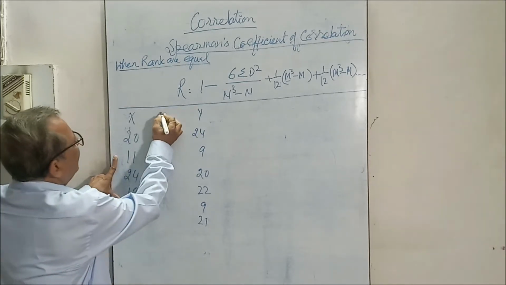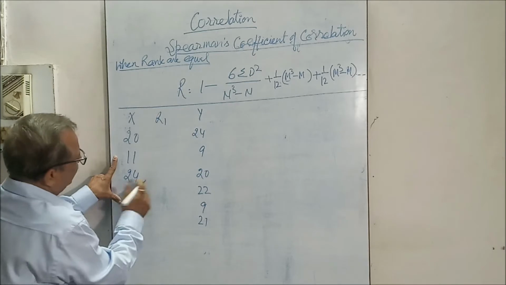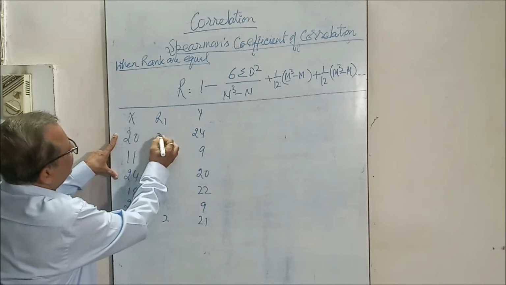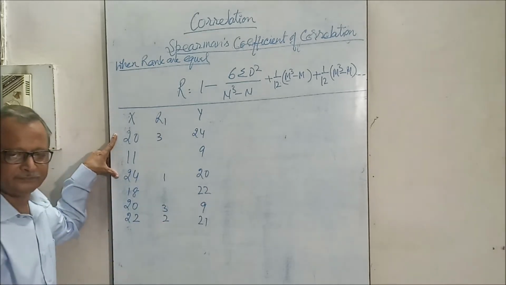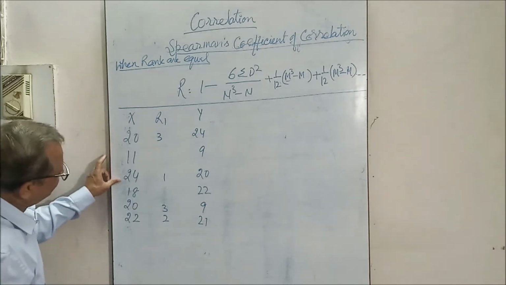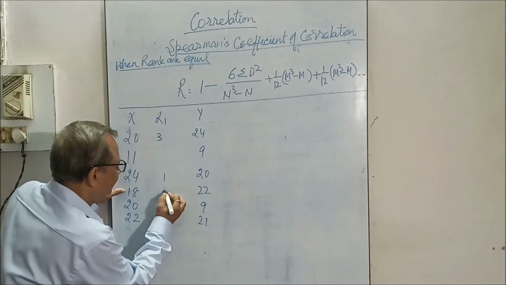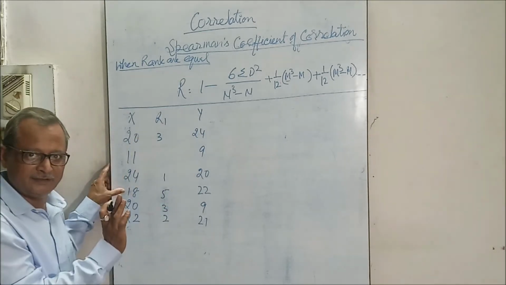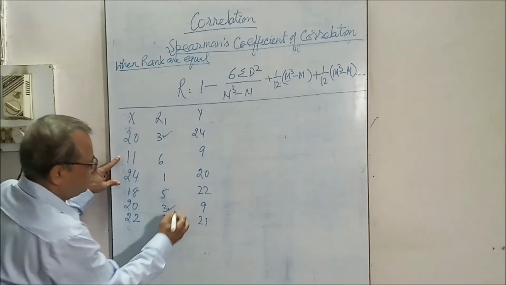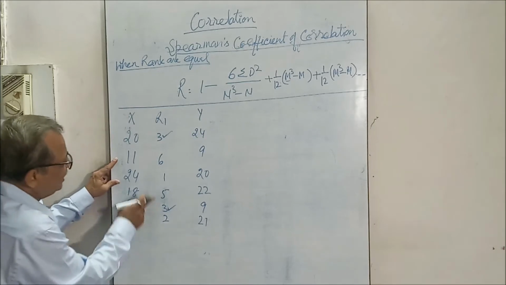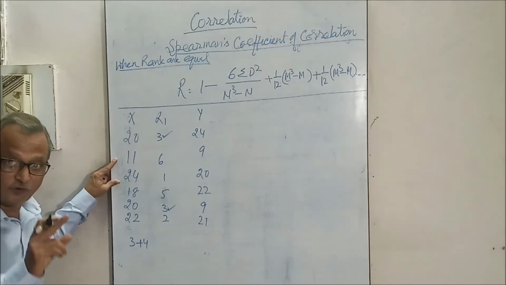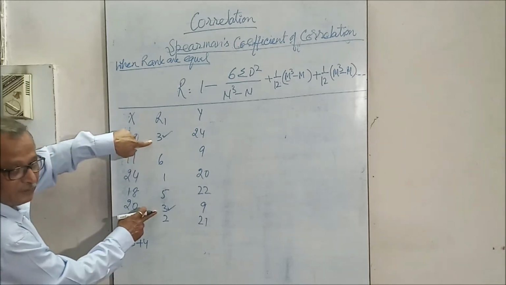So see the ranking R1. Highest is 24, number one; 22, number two; then 20 and 20 stand at 3 and 4. Next will be given the 5th rank, and 11 is the 6th rank. Now these two are standing on 3rd and 4th rank, so what to do?